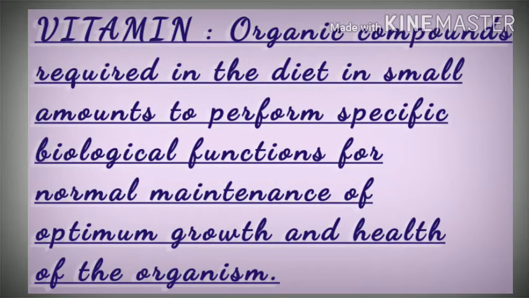Before that, let's look at the definition of vitamin. Vitamins are organic compounds that are required in the diet in small amounts to perform specific biological functions which are required for the normal maintenance and optimum growth and health of an organism. So, chemically, vitamins are organic compounds and their requirement in any organism is very low, but they play important roles in the normal functioning, maintenance of growth and health of an organism.